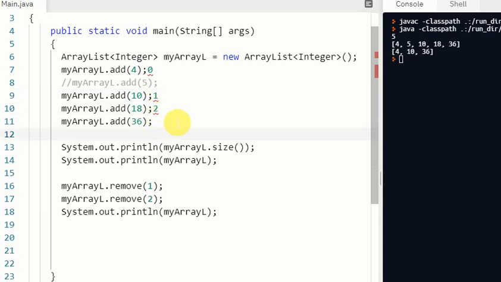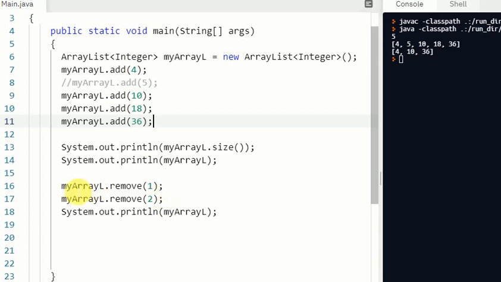So this is a very important concept, and sometimes it becomes confusing as well. And in the APCSA exam, there are lots of questions about this concept. So you should remember that when one statement is executed, either it's add or it's remove, the size of your array list is automatically changed and updated. So this is a very, very important concept.